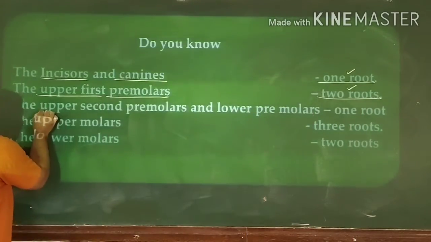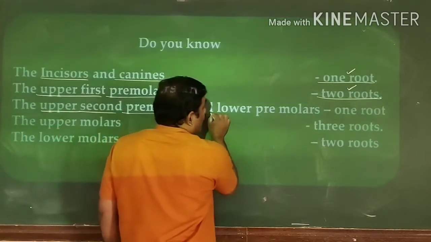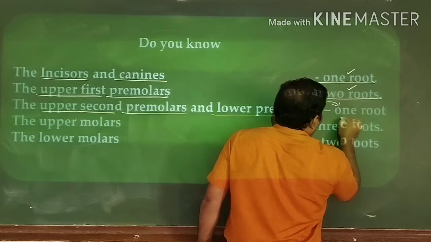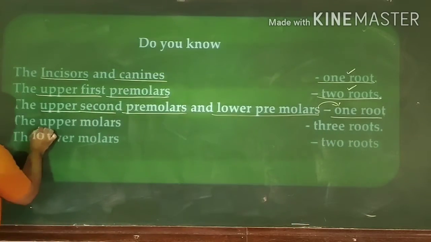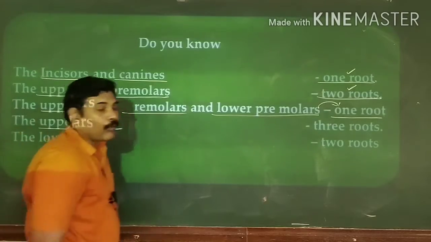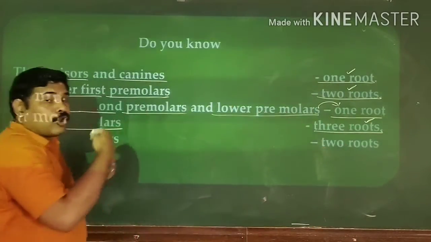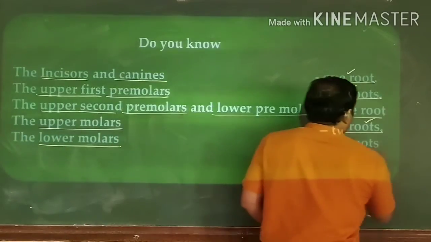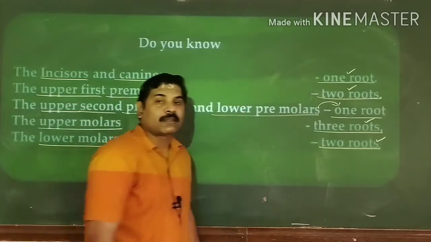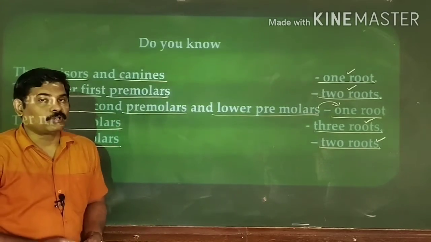The upper second premolars and lower premolars have only one root. The upper molars have three roots, whereas your lower molars have only two roots. It is an interesting part regarding your teeth and their roots, right?